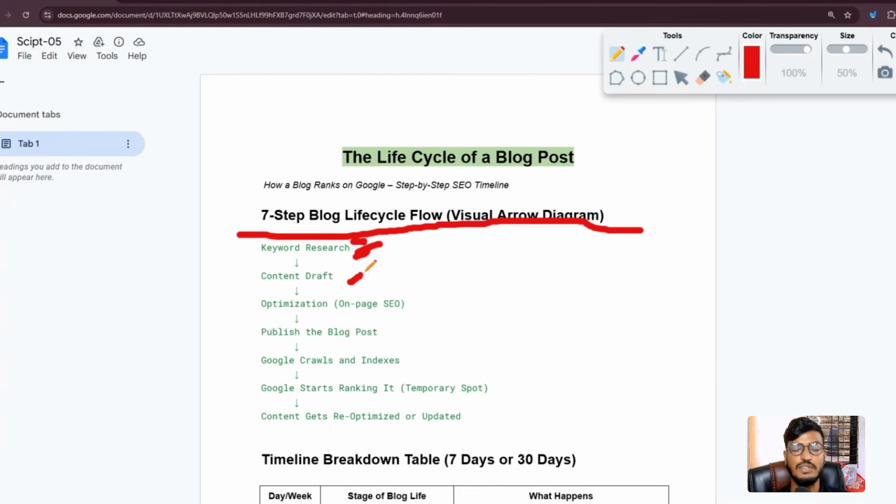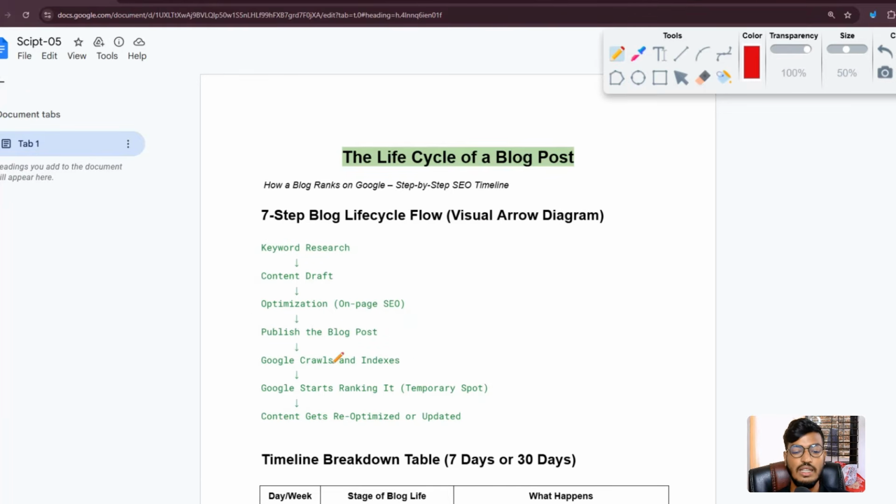And the content draft. Content draft means what type of content you are creating, like what is SEO, how it works, everything about the structure from the beginning to the conclusion. Okay, it's called content structure. Then optimization, on page SEO. You should do the on page SEO. On page SEO means your content strategy, your meta description, meta title, and also all text and everything about the images. That means optimization, on page SEO. Then also publish the blog post. After finishing these 3 steps, you can publish your blog post.